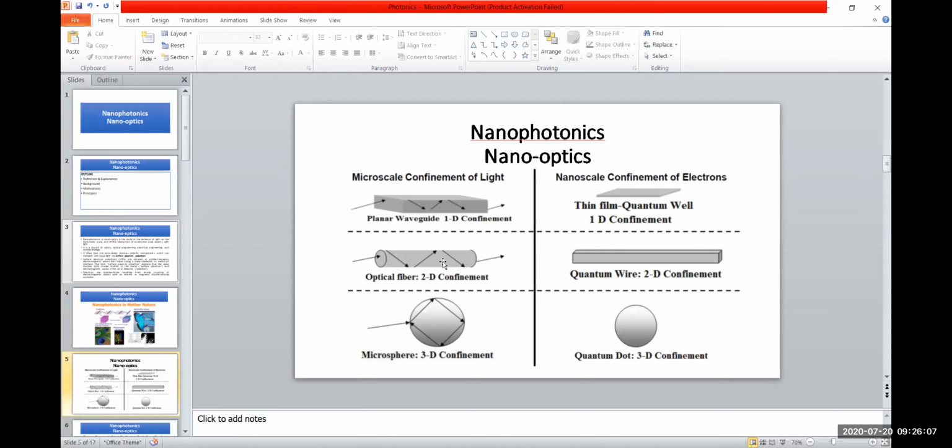In a similar way, in the case of a nanowire or optical fiber, there is 1D confinement. The electron or photon cannot move in the 2nd and 3rd dimension. It can move in 1 dimension, maybe along the z-axis, but x and y are restricted. And in a similar way, with 3D confinement like a quantum dot, the electron or photon can move only in that small sphere and cannot move out of it. It is confined in that dot.